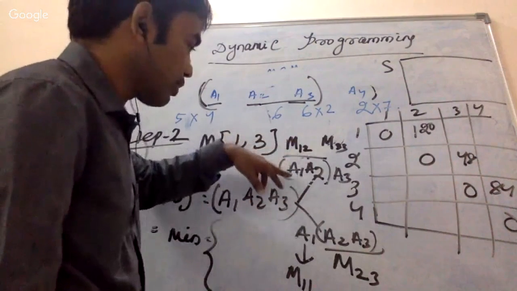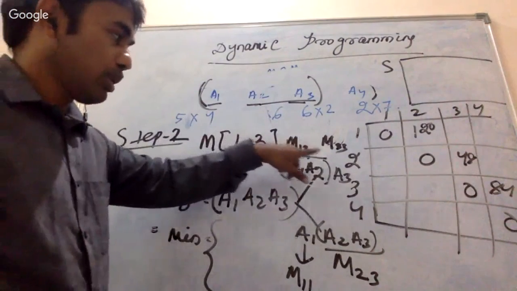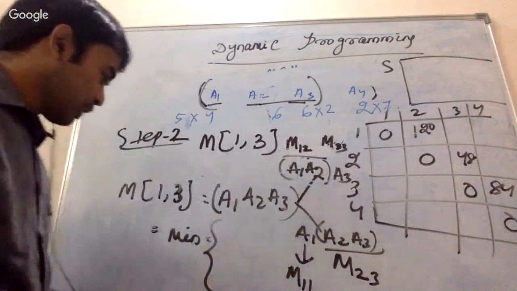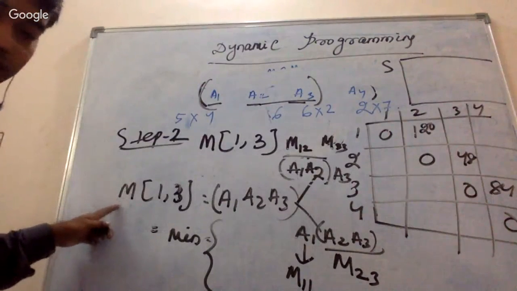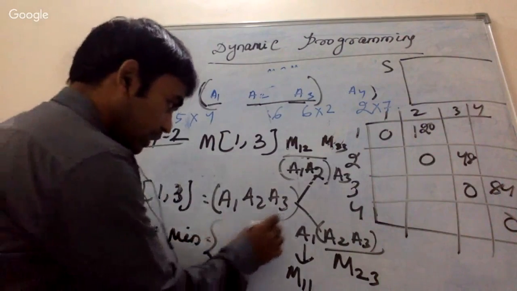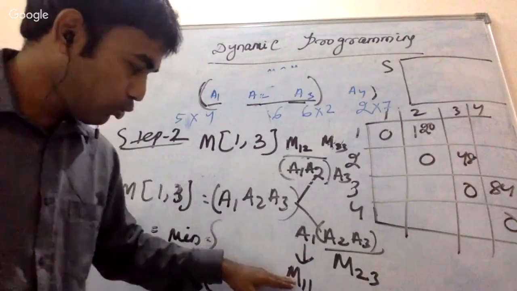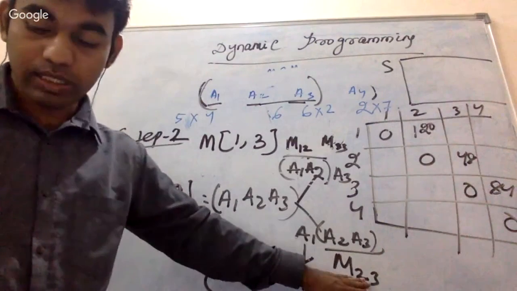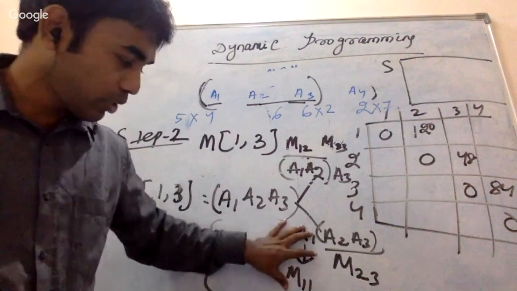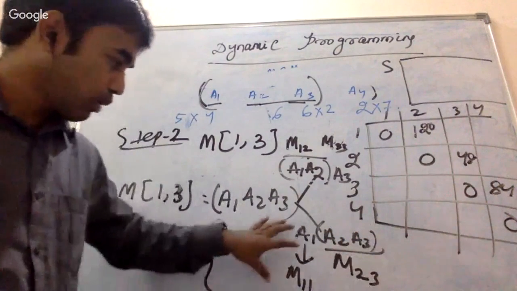Okay. So M12 means M12, and M33. Then the question is, I'll just write it this way. The formula that I used is nothing but the minimum of M11 plus M23. So we will get some value from here, plus the number of operations here.